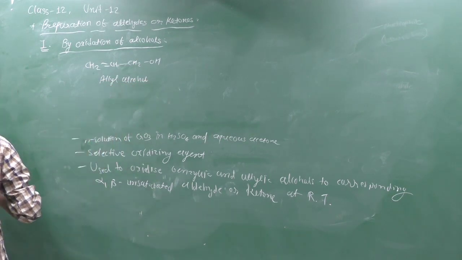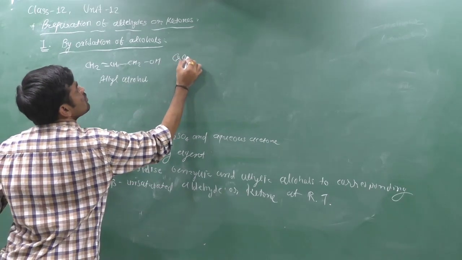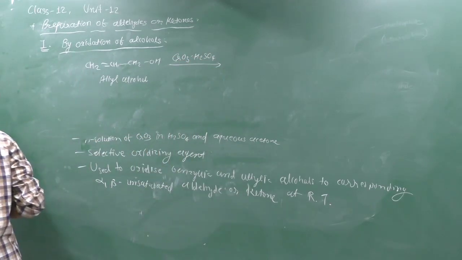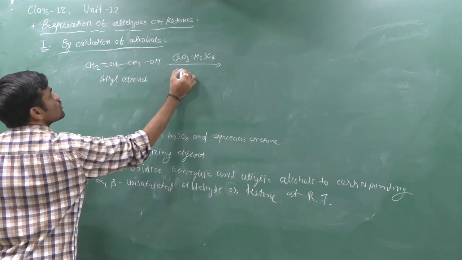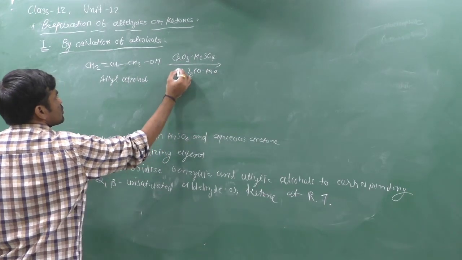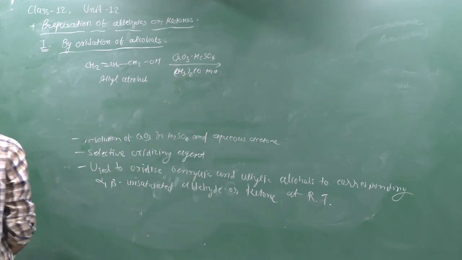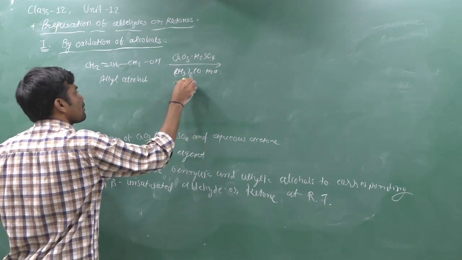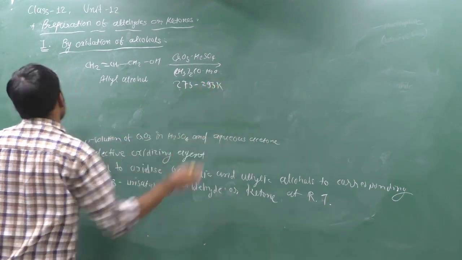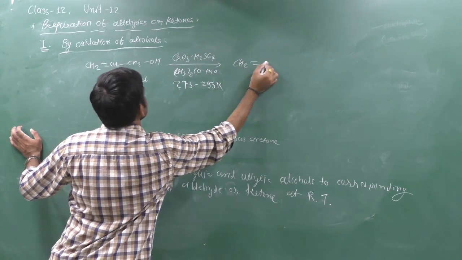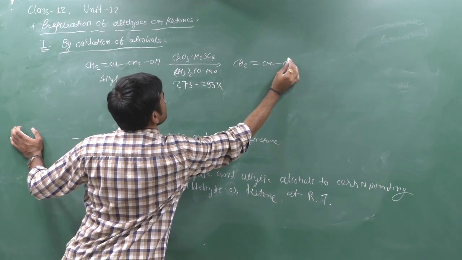We can give the reaction with CrO3 and H2SO4 in aqueous acetone, CH3COCH3 and H2O, at room temperature, 273 to 293 Kelvin. It gives CH2=CH-CHO.